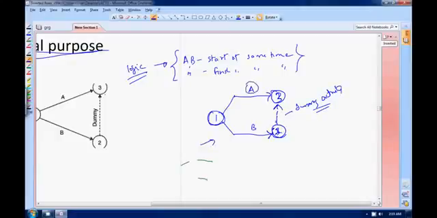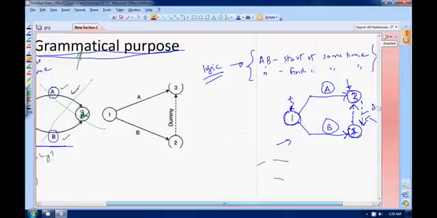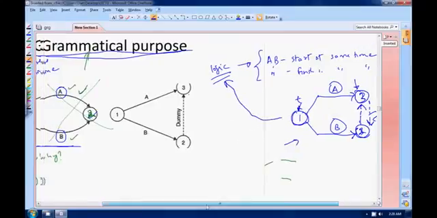A and B are both starting at the same time, is it not? And they are finishing at the same time too. You can draw the arrow like this also. This is also correct. Is it okay? So your network diagram is always correct if your logic is implied.